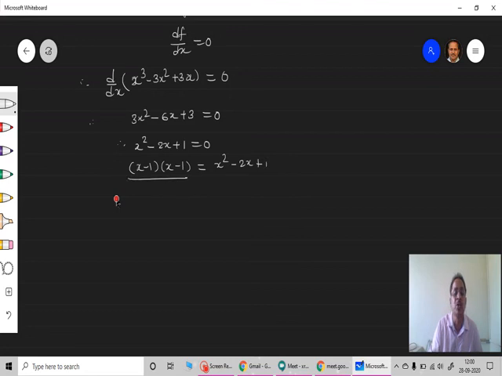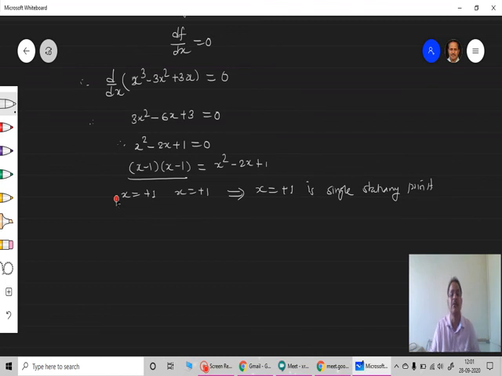So these are the 2 roots. So I'll get both roots, x equal to plus 1 and x equal to plus 1. So in short, I'll get x equal to plus 1 is the single stationary point. Solving this I'll get x minus 1 into x minus 1 is equal to 0. So that gives me x equal to plus 1 is the single stationary point.